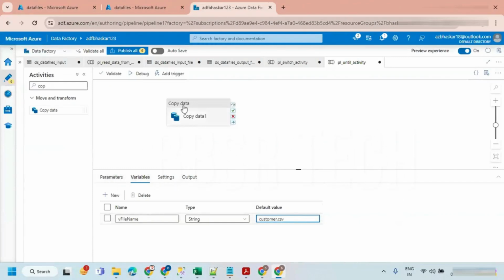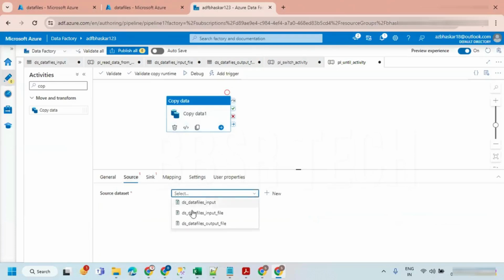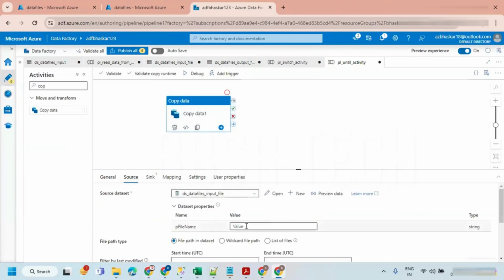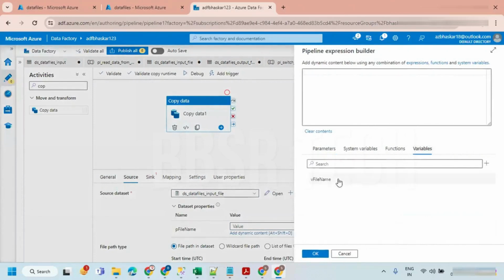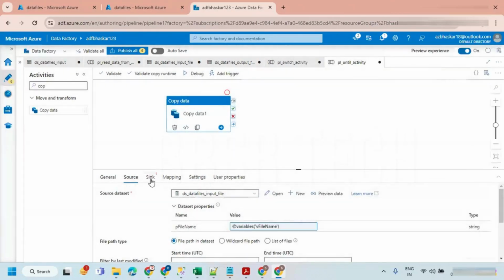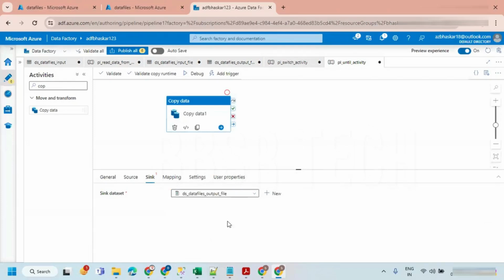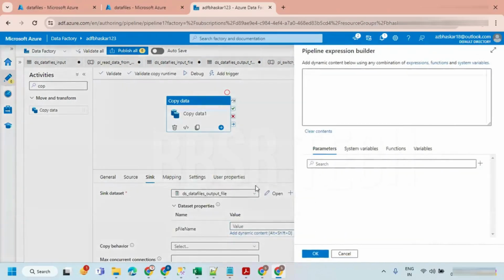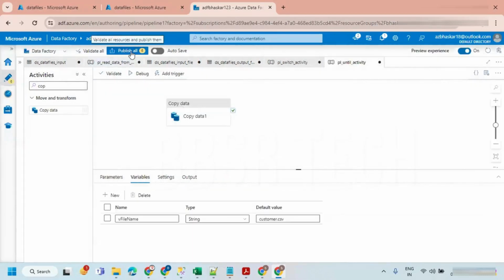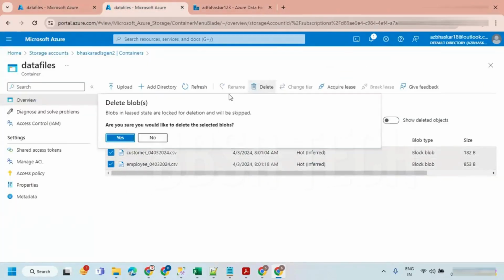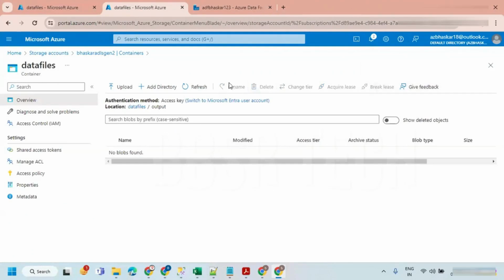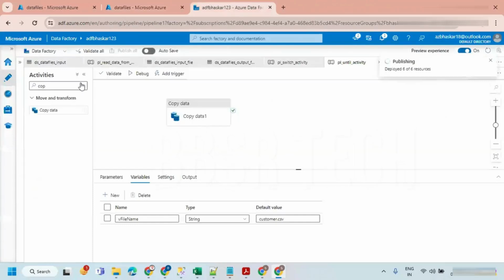And the source data set is required. We already have the source data set, input file. Input file is asking the name of the file. And the output sink data set I'm taking. The sink data set is also asking the name of the file. You can take it the same, and it is going to copy it. I'm just taking out all these files from the output directory. No files are available in the output.